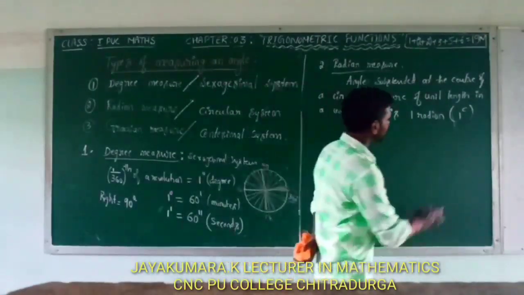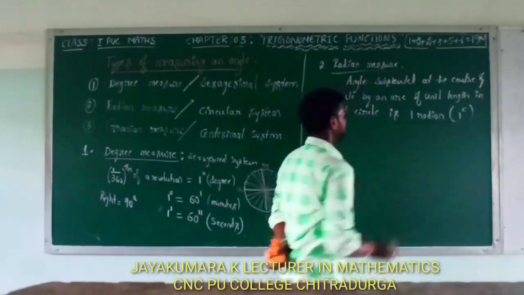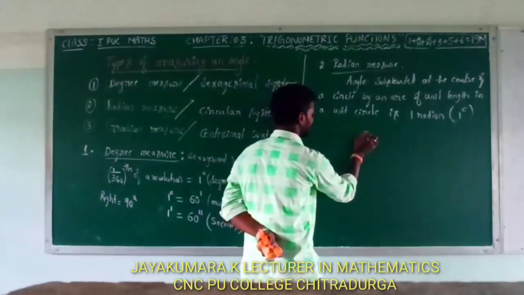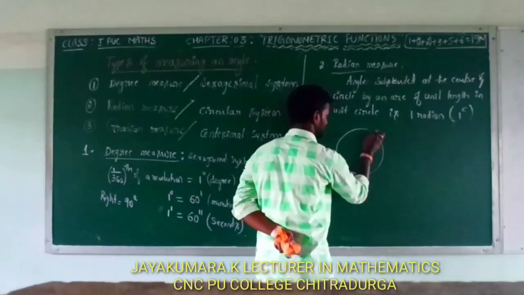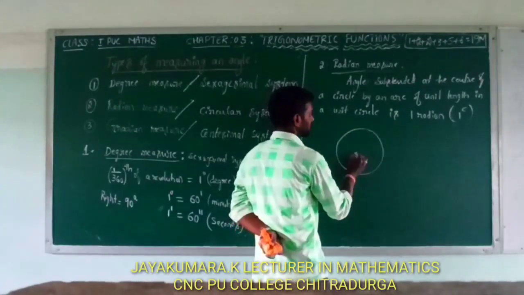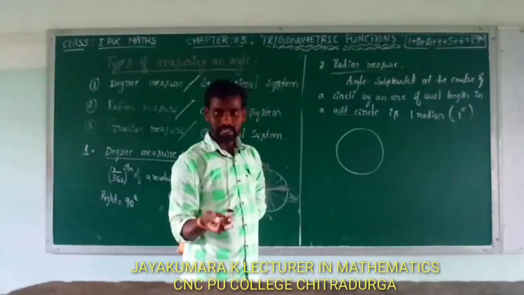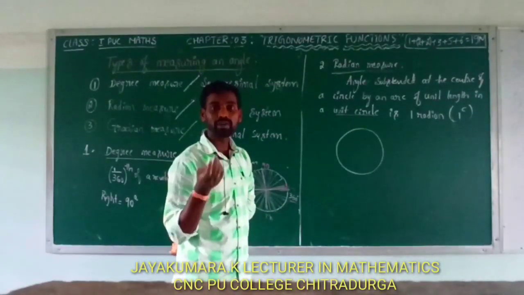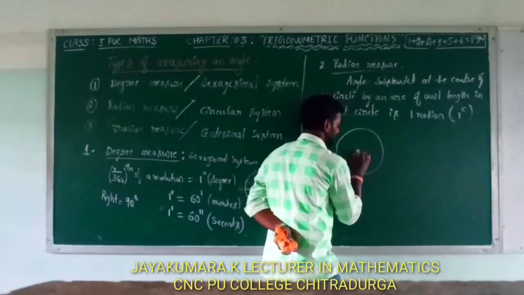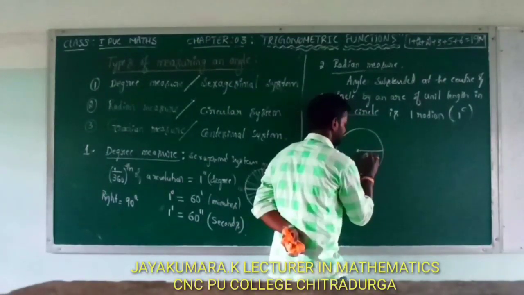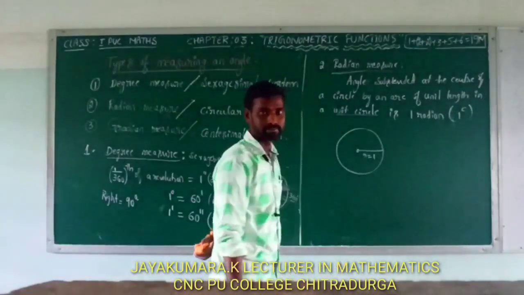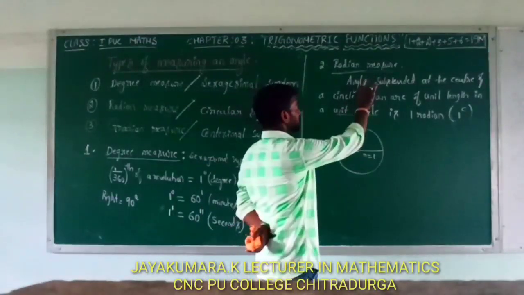Okay, now here consider a circle. Unit circle means a circle having radius equal to 1 unit. That means radius of this circle is R equal to 1 unit. Here, observe.